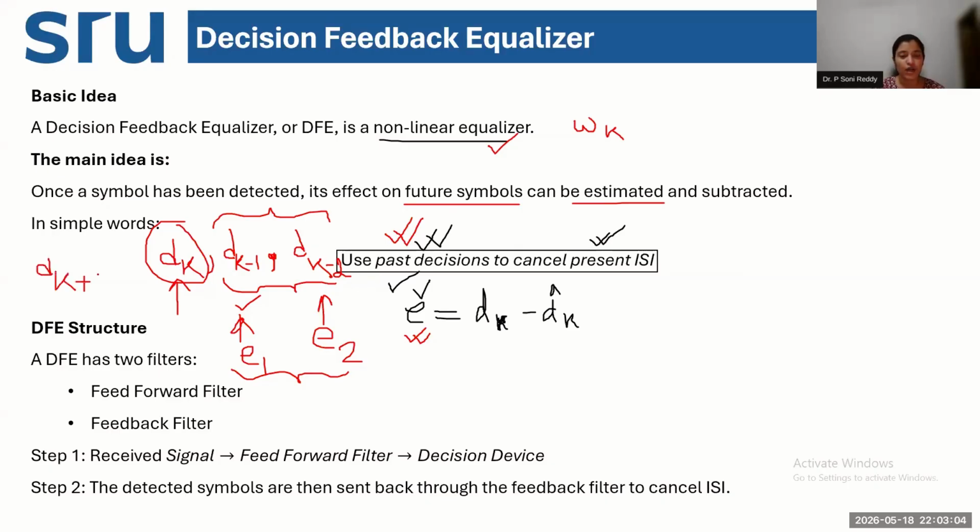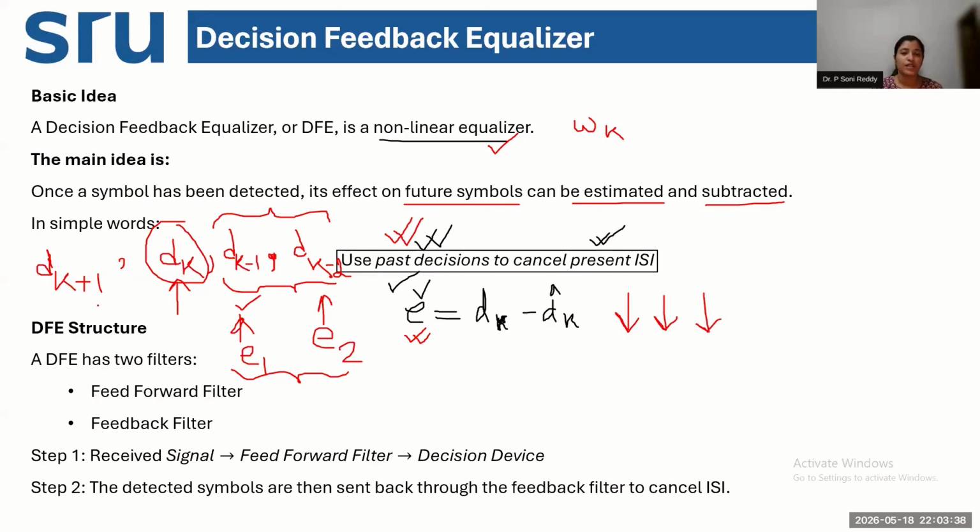So for any present and future symbol that I'm transmitting, the previous decisions of all the previous symbols in the transmit sequence will be used to estimate the inter-symbol interference, and the effect will be subtracted so that the error value can be optimized. That means it can be made as small as possible.